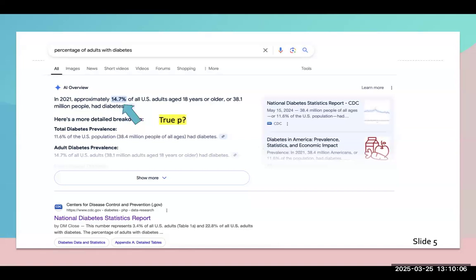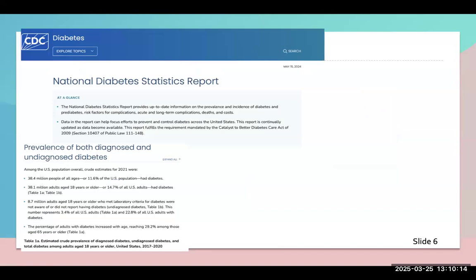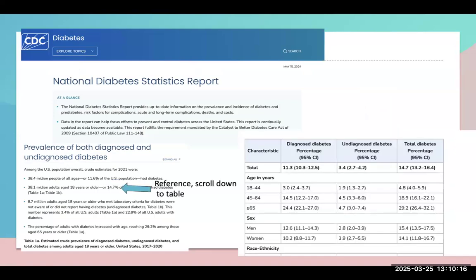And on this slide, I just mentioned what we talked about. This is not the true P. And if you click on this report here, you'll get more information. And what I did was I scrolled down to the table and I found the point estimate and the confidence interval at a 95% confidence level.